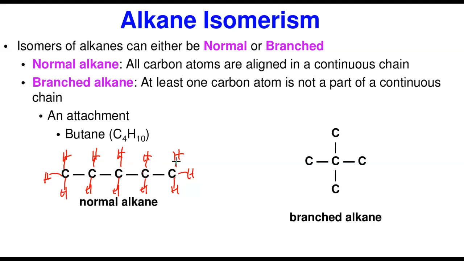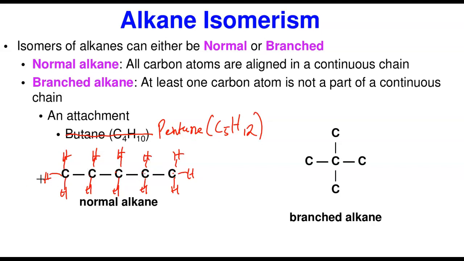1, 2, 3. No, this is 1, 2, 3, 4, 5. Oh, my bad. So this is not butane. This is a mistake here. This is 1, 2, 3, 4, 5. This is pentane. Pentane is C5H, 2 times 5 plus 2 gives you 12. So this is pentane. Please make sure you make that correction. This is the normal pentane. In normal pentane, there is no attachment. All the carbons form a continuous chain.